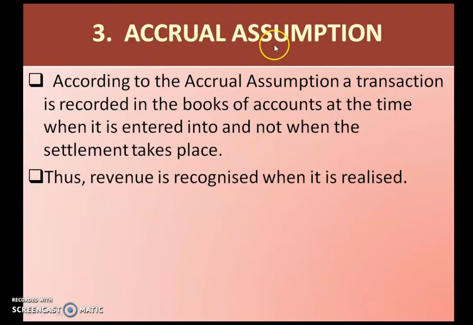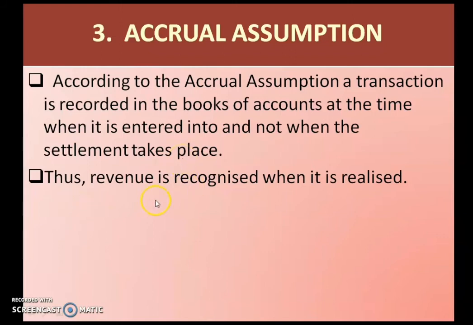So this accrual assumption says that a transaction is recorded in the books of account at the time when it is entered into and not when the settlement takes place. So settlement is, we have to think of the next logic, but when the transaction is taking place, at that time itself you have to record the transaction.